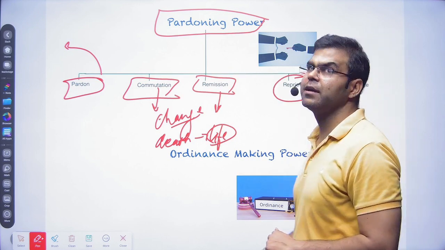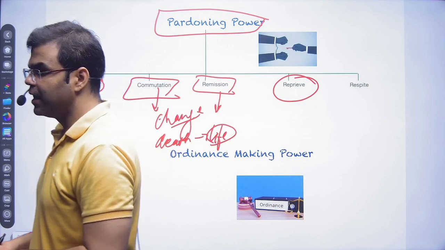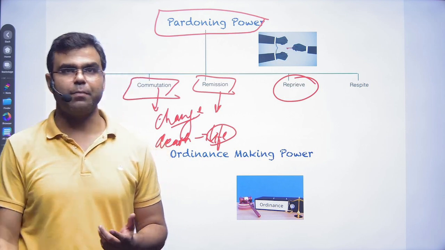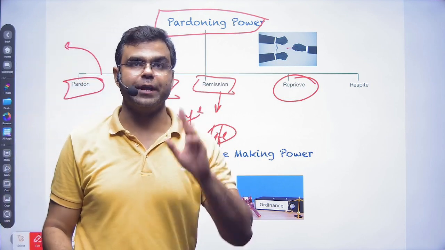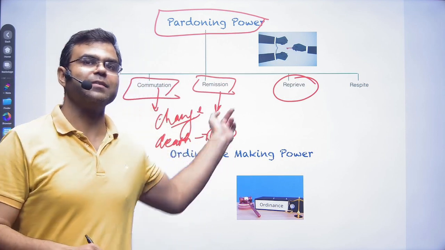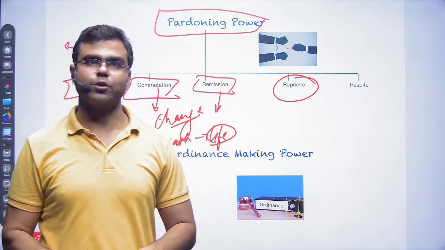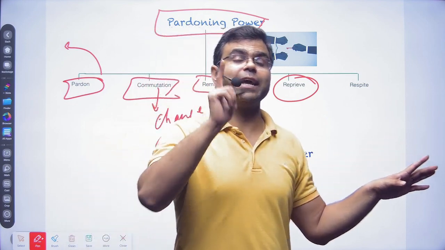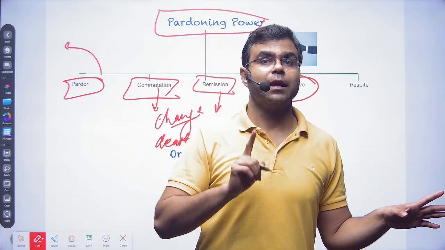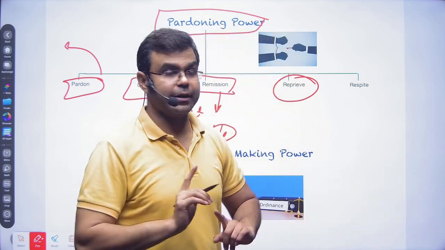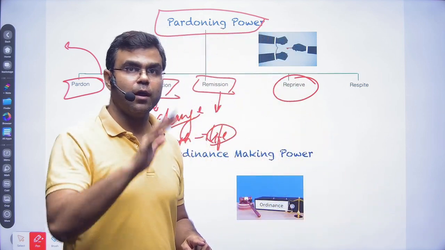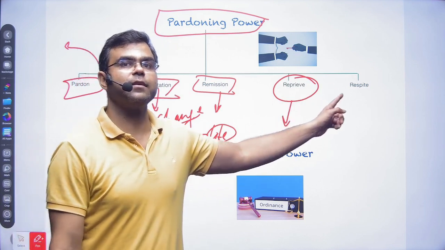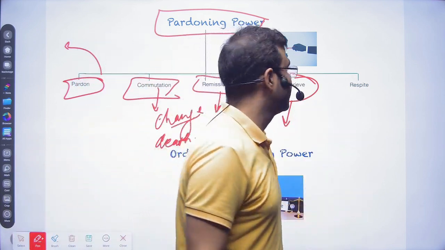What does a reprieve mean? Reprieve means, let's say the court had decided, if we have finalized the death penalty, a person should be hanged on the following day. But the person has reached out to the president for an appeal. So till the president has taken a decision on the appeal, the death penalty cannot be carried out. So there will be a suspension of the punishment till the decision of the president. That is called reprieve.